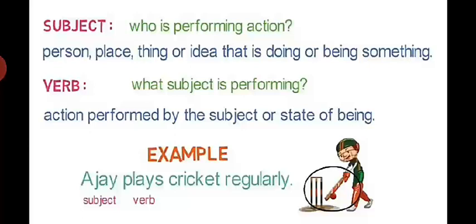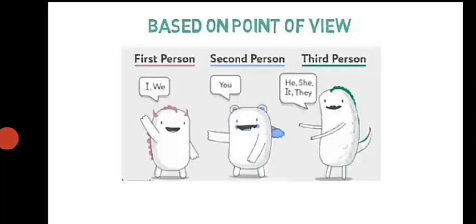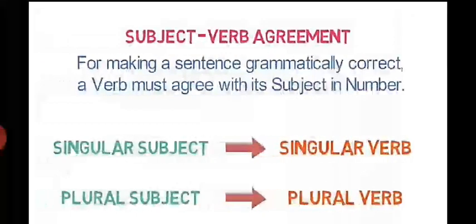Why are we discussing first person, second person, third person? So that we will be aware of the person: I, we, you, he, she, it, they. Basically, these are the subjects.